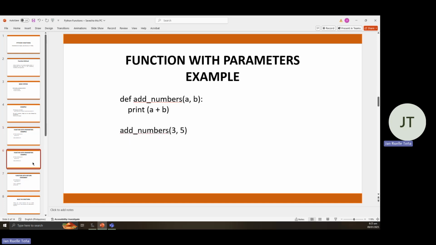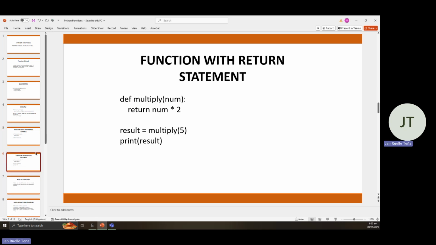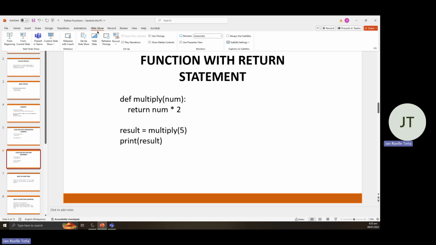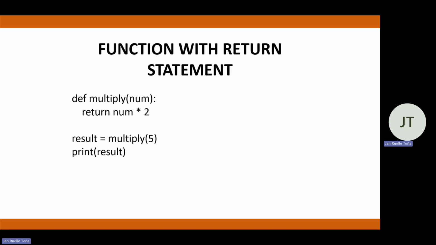Next is a function. After this, we will go to functions with a return statement. So a return statement allows us, so we have a return keyword here, allows us to resend or to throw back the output towards our function.